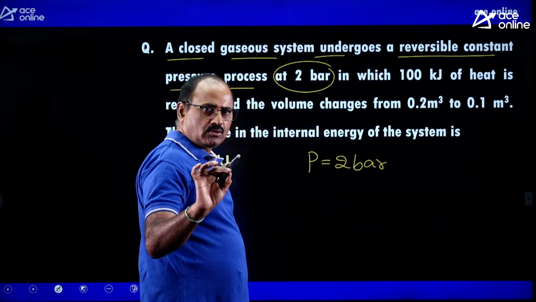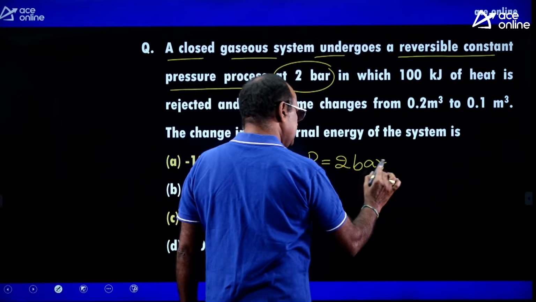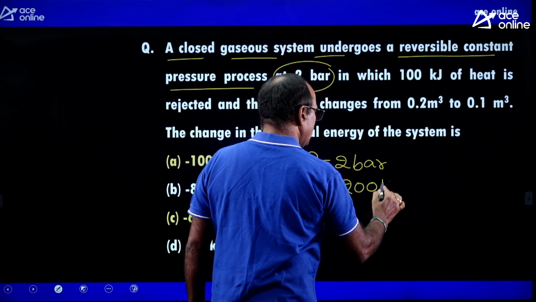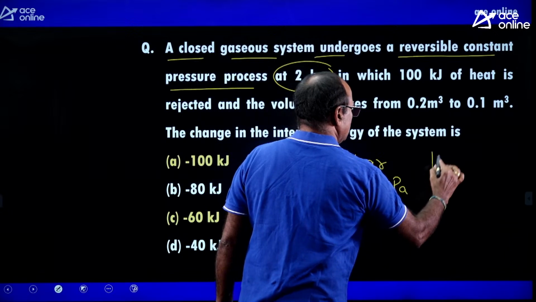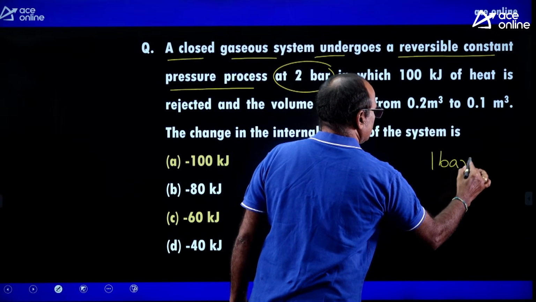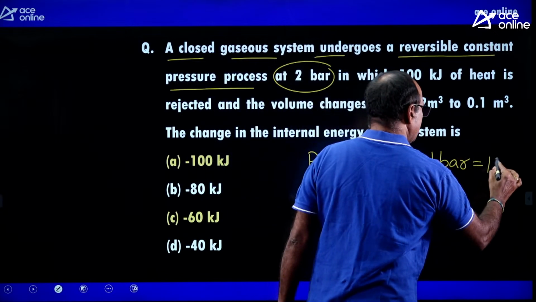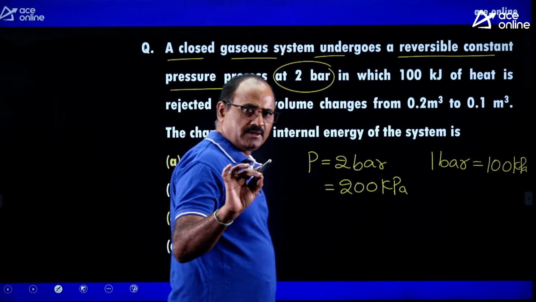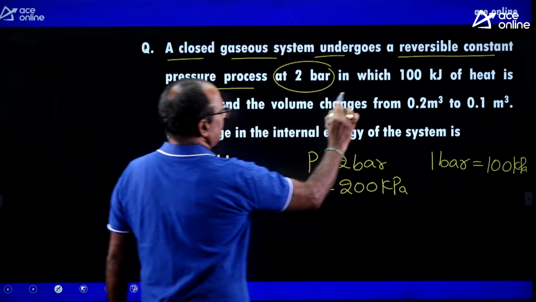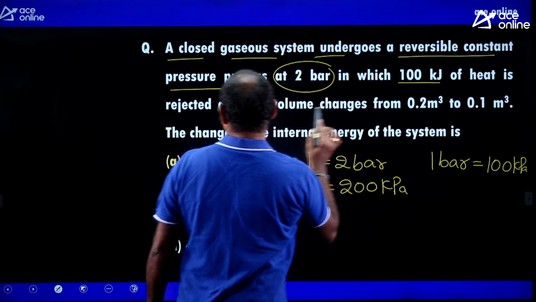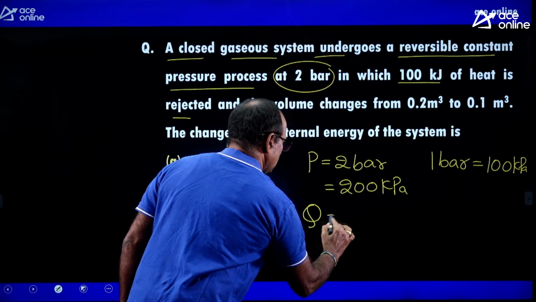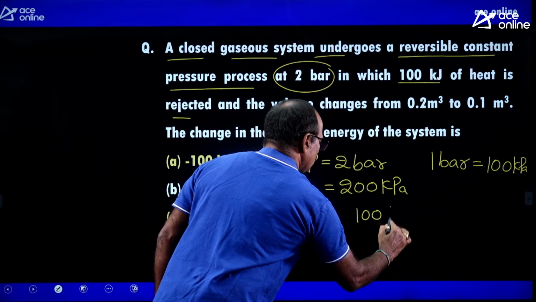You know 1 bar equal to 100 kilopascal, so it is equivalent to 200 kilopascal, kilopascal or kilonewton per meter square, in which 100 kilojoules of heat is rejected. The amount of heat rejection is 100 kilojoules.